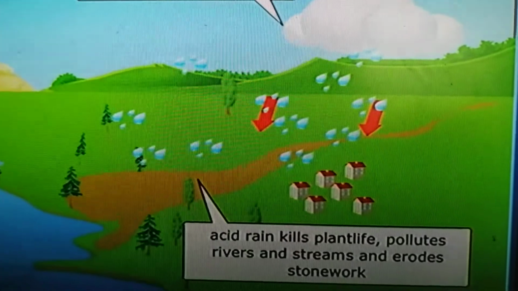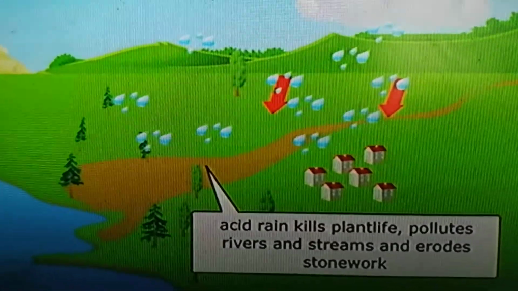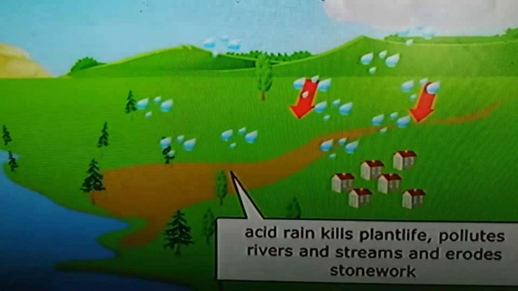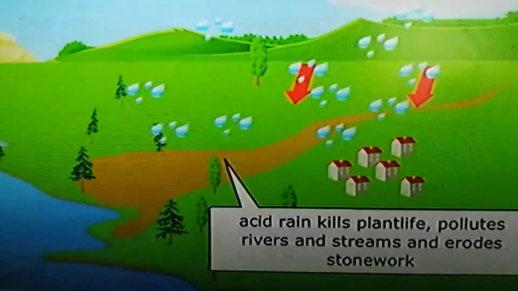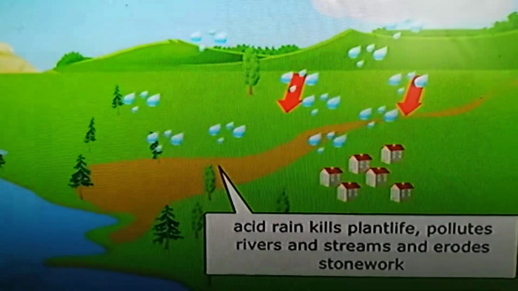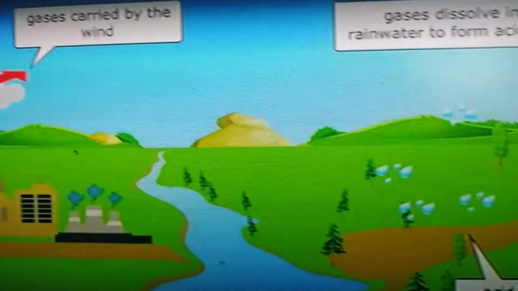And acid rain kills plant life, pollutes rivers and streams, and erodes stonework, beautiful stones like the Taj Mahal. What is the Taj Mahal made up of? Marble stone, right? So like that, costly stonework is also spoiled by the effect of acid rains. So how are they formed?